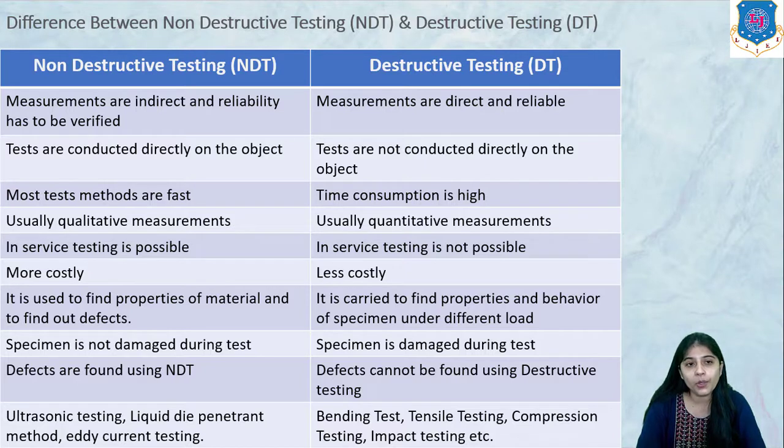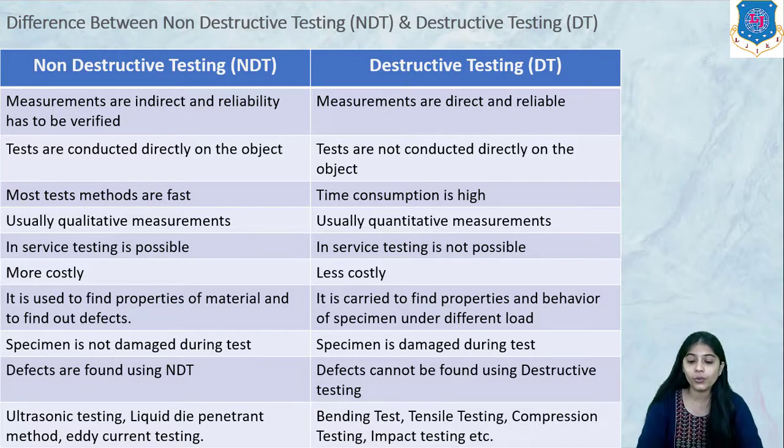Then if we talk about non-destructive testing, it is more costly, as it requires high power and electrical components. So it is costly, while destructive testing is less costly. Now non-destructive testing is used to find the properties of material and find out defects. Destructive testing is carried out to find properties and behavior of specimen under different load.